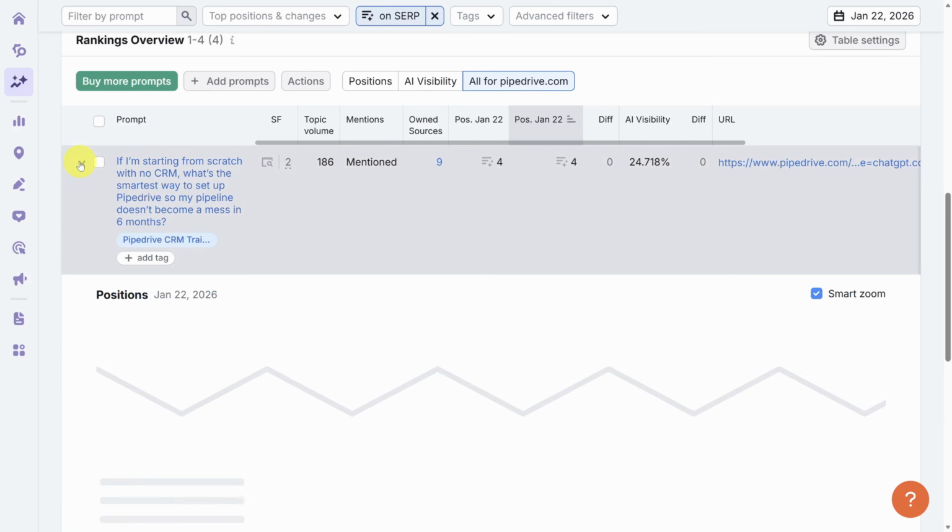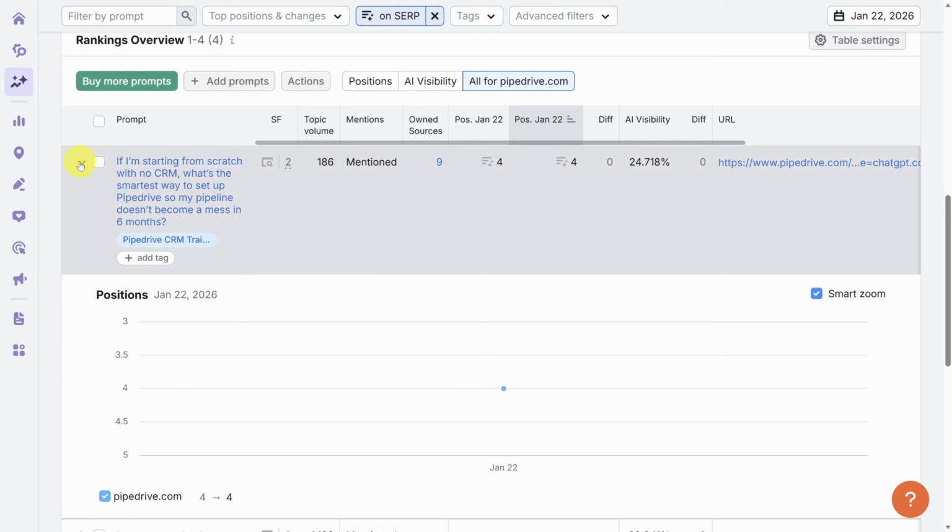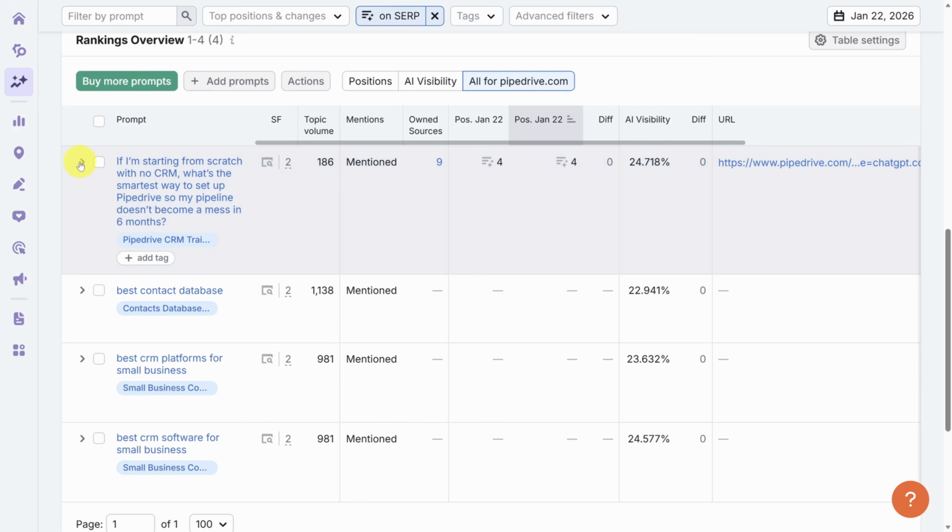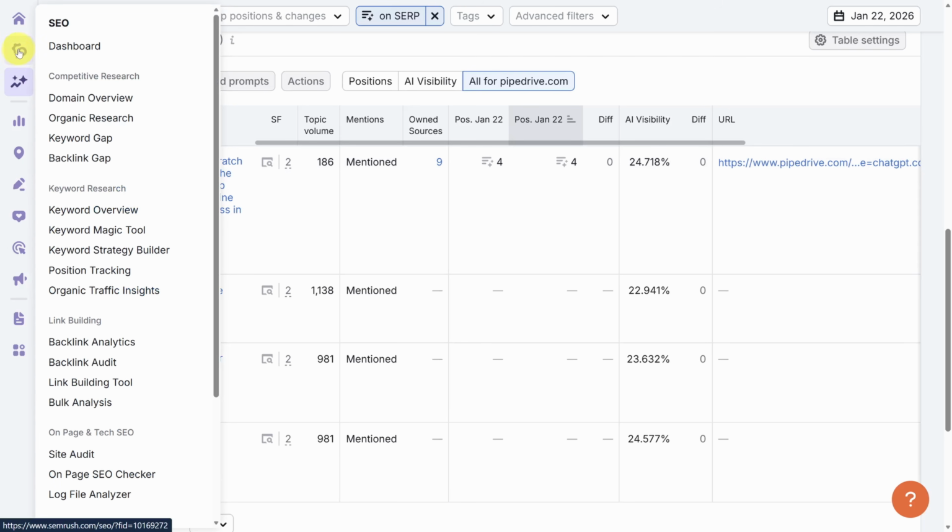As you track prompts for longer, you'll also see their change in position over time. Now, these prompt responses can change every day, so you want to be in here daily checking your mentions, your position changes, and your AI visibility changes. This table, plus the position tracking tool for organic search, will really help you understand the SEO and AEO impact of your content. There's one more piece of traffic to pay attention to, and that is called branded traffic. To access that, go to the second icon, that's the SEO toolkit, and then click on Domain Overview.